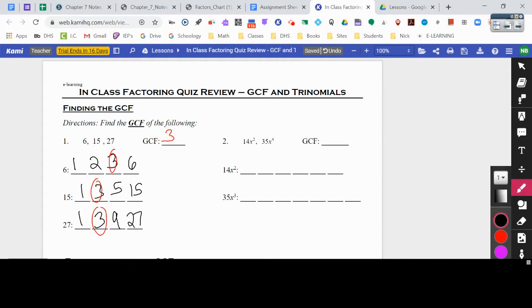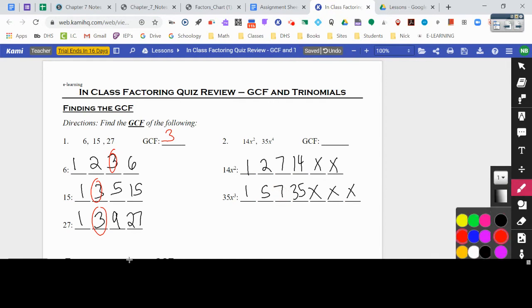All right, over here for number 2, we got 14x squared and 35x to the 4th. Again, we're going to list out all the factors, starting with those x factors first, right? X and x, and we have 1 times 14 and 2 times 7. And then for 35x to the 3rd, we have x, x, x, the 3 x's, and then 1 times 35, and 5 times 7. And now we find a 7 is our greatest number in common, and we also have 2 x's in common, so therefore my GCF is 7x to the 2nd power, or 7x squared.